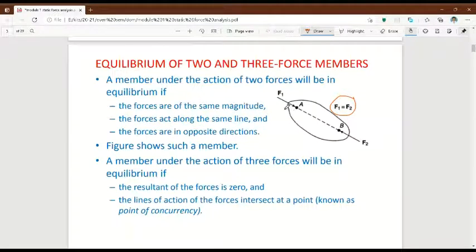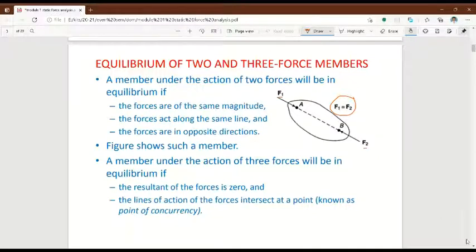See, F1 is acting towards A and F2 is acting towards B. So the directions of F1 and F2 are opposite to each other, but their sum is zero. If two forces act on a link, we have to assume they are equal and opposite. This is one condition.